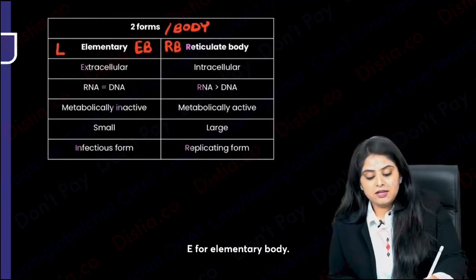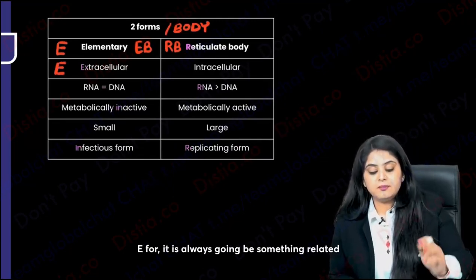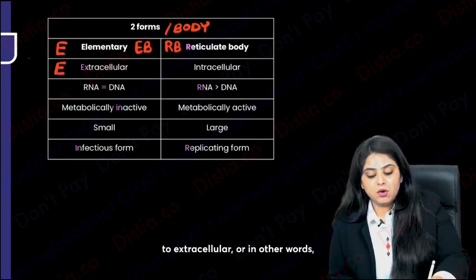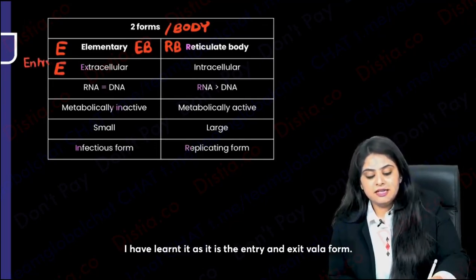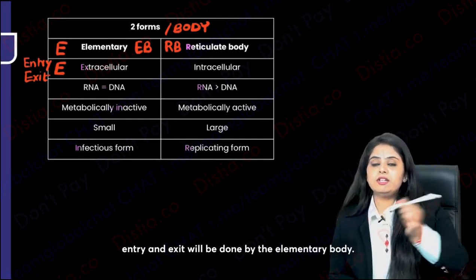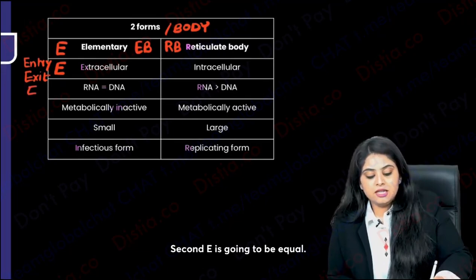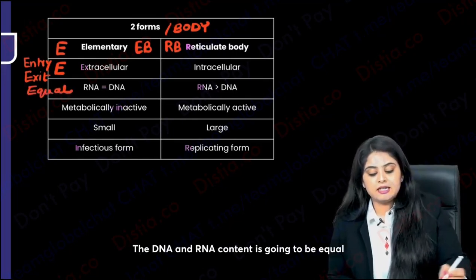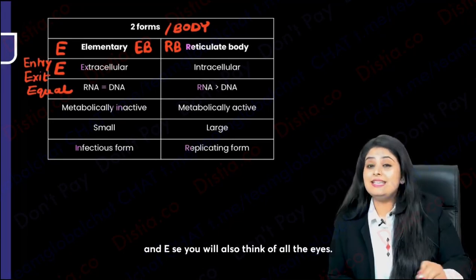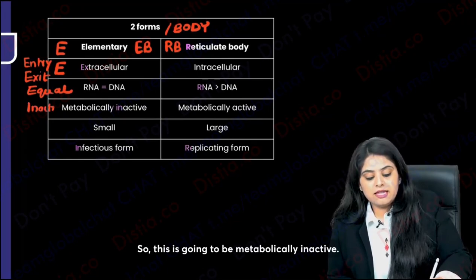Look at this. E for elementary body. E for, it is always going to be something related to extracellular, or in other words, I have learnt it as, it is the entry and exit wala form. Whenever you have to enter into a cell or whenever you have to leave a cell, entry and exit will be done by the elementary body. Second E is going to be equal. The DNA and RNA content is going to be equal, and E, you will also think of all the I's. So this is going to be metabolically inactive.